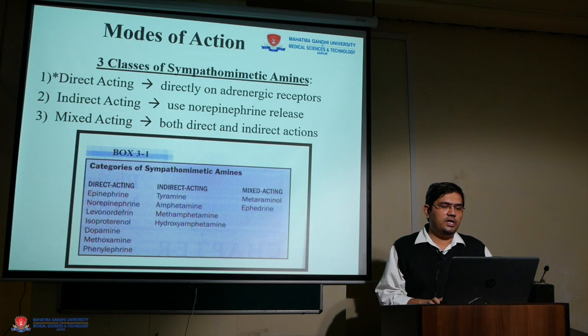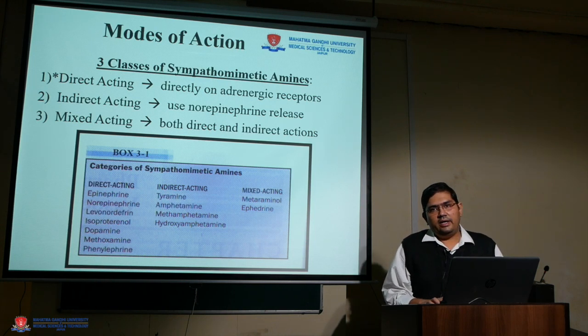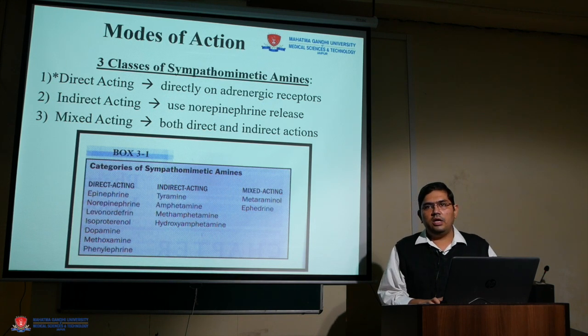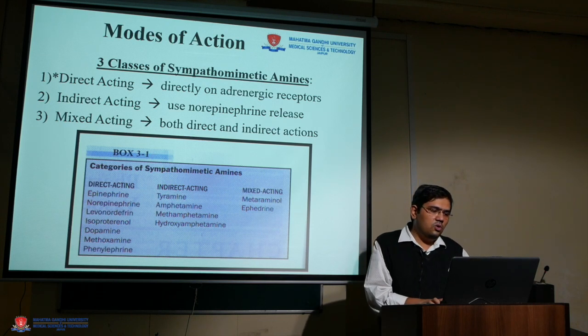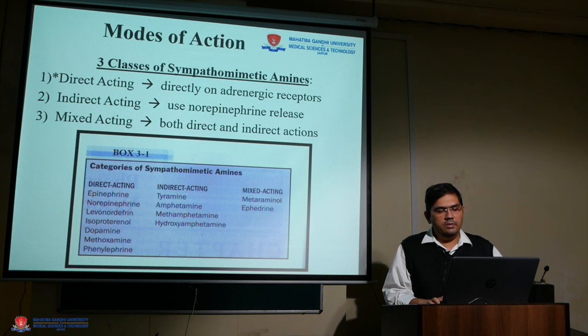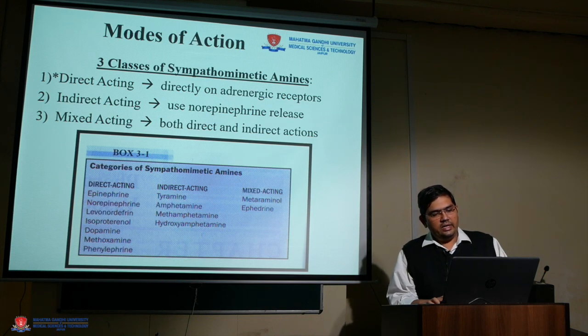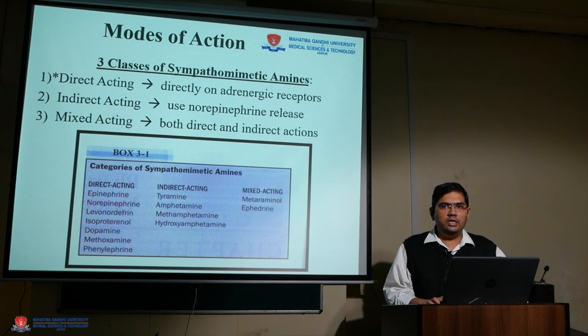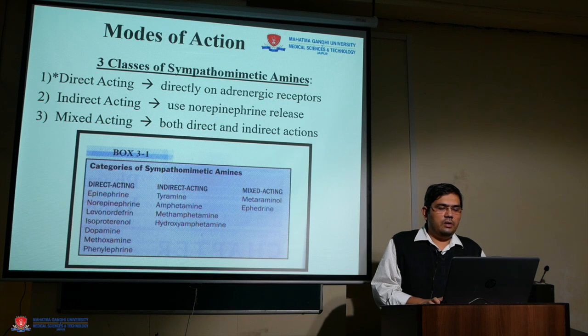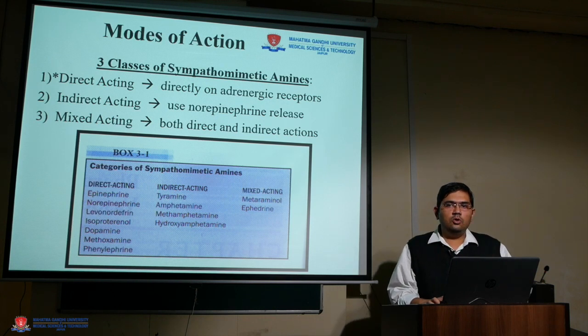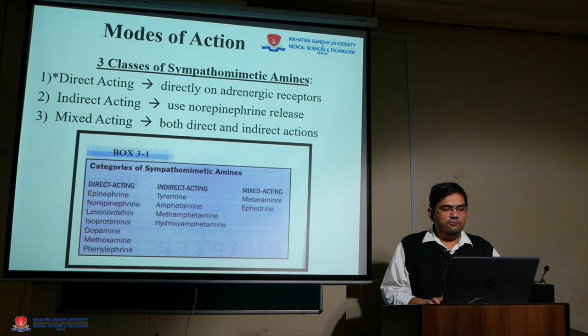By mode of action we can classify these drugs as direct acting, indirect acting, or mixed acting. Direct acting means the drug will directly act on the adrenergic receptors. Indirect acting, as we know that adrenaline and noradrenaline are secreted in our body by the adrenal gland. So these indirectly acting drugs will act on the adrenal gland and make it release the systemic norepinephrine. So this way it is more of systemic type of action. What we need is more of local type of action. So the direct acting drugs are our drugs of choice.